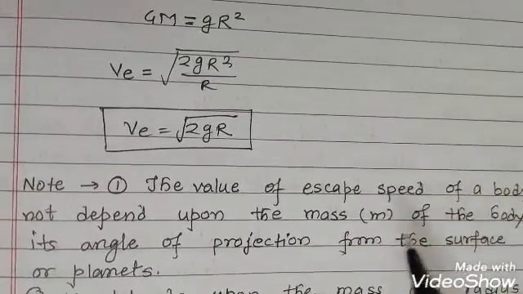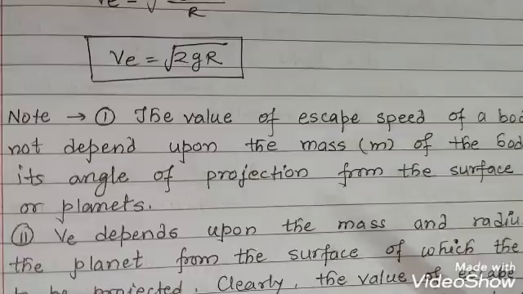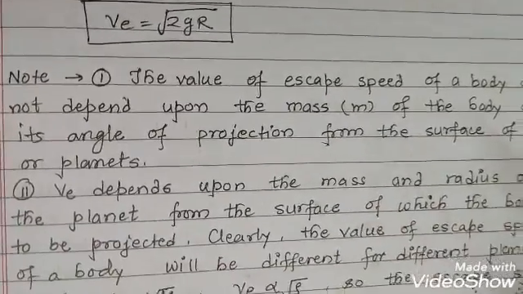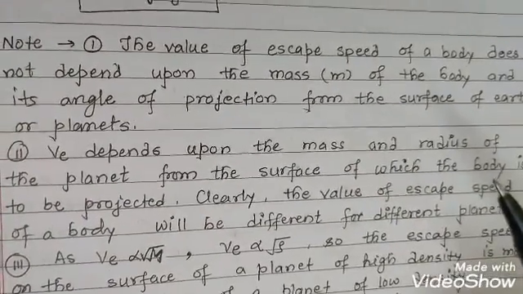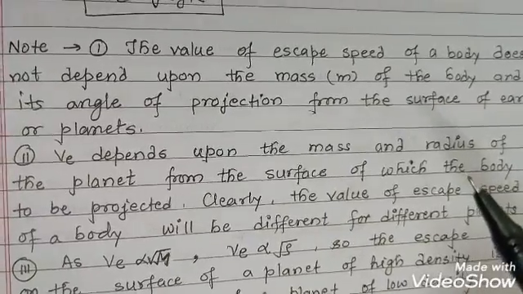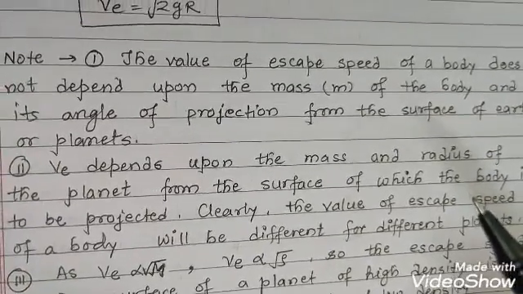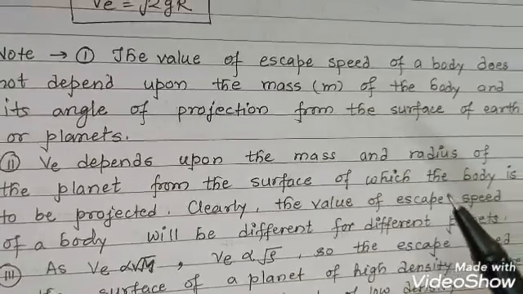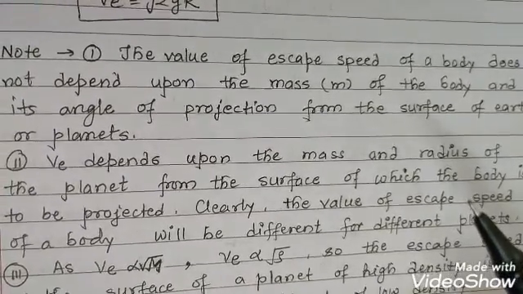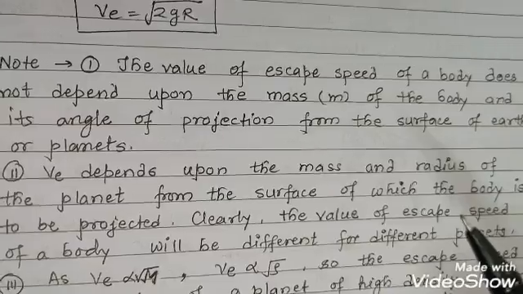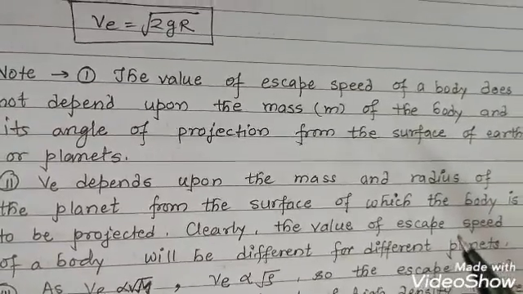Second point, ve, that is the escape speed, depends upon the mass and radius of the planet. Once again, listen carefully, that is the mass and the radius of the planet. It is depending on the mass and the radius of the planet, but it does not depend on the mass of the body which is thrown.